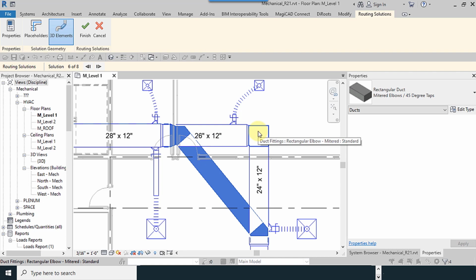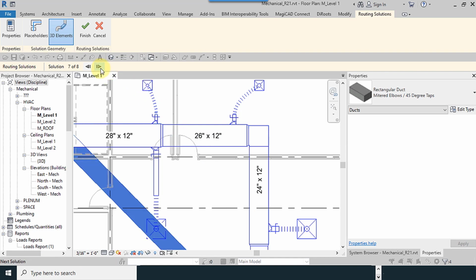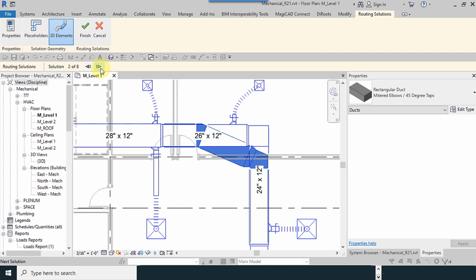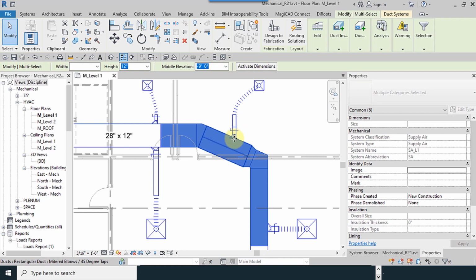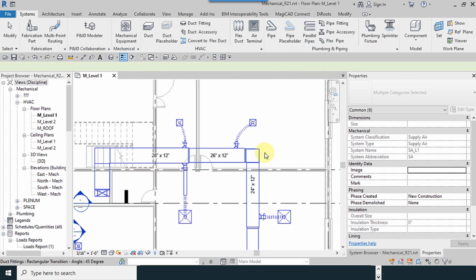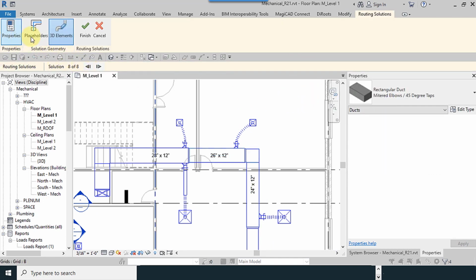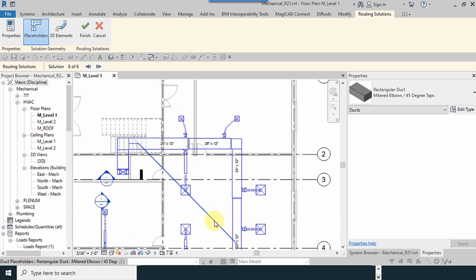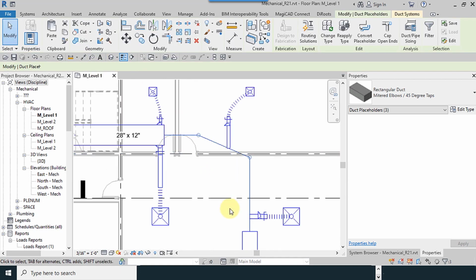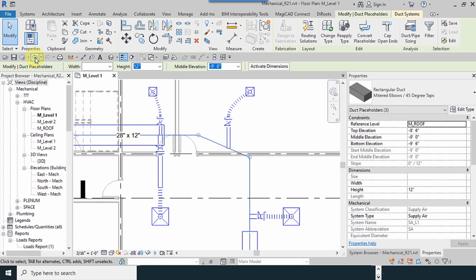For example, when you have a column here and your duct could make a problem with this column, other equipment will adapt with these solutions. It gives you placeholders. So this is the linear solution. But I don't want this, and we will talk about it later.